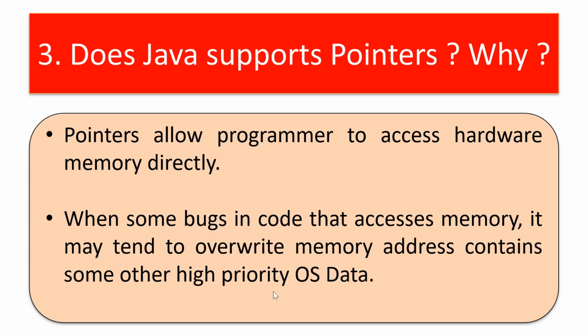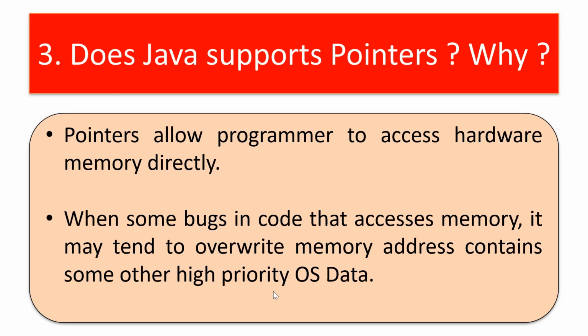But when I try to write a code and there was a bug in the code, due to that bug, the memory address is pointed to 1000 instead of pointing from 0 to 100. It is pointing to 1000, where the memory address of 1000 is holding an important file that is very much needed for an operating system to run. So in this case, it is highly risky.